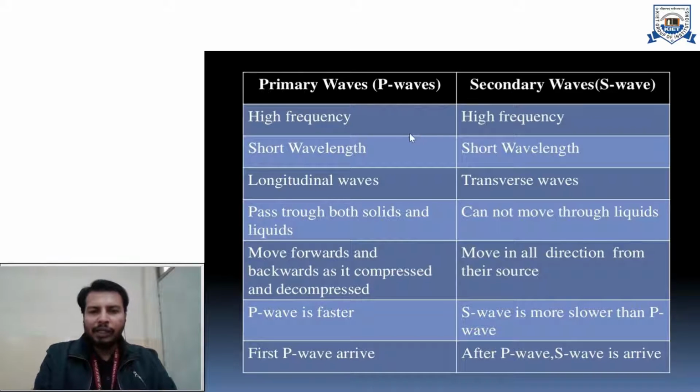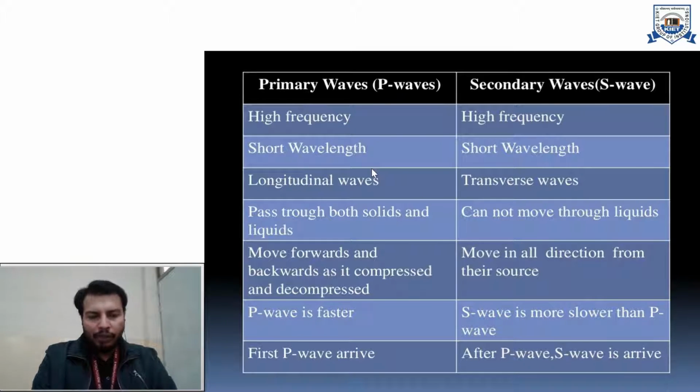When we talk about the behavior of these waves, primary waves behave in a longitudinal fashion. Alternate compression and tension is caused in the longitudinal direction. But when we talk about secondary waves, their action is in the transverse direction. That is why these are also called transverse waves.